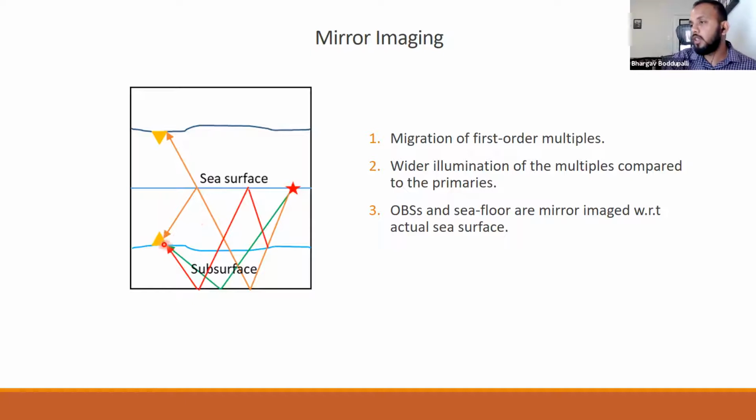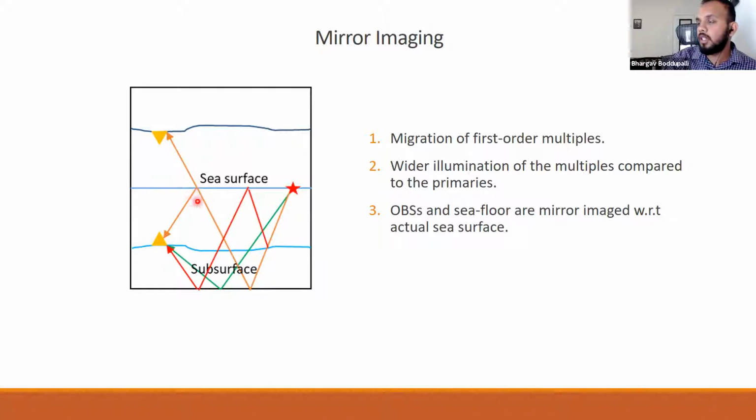In this figure, the yellow triangle is the OBS and the red star is the source. The primary rays are shown in green, which go down into the subsurface and get reflected, whereas the multiples bounce off the sea surface. There are two multiples: one bounces off closer to the source, and one bounces off closer to the receiver.